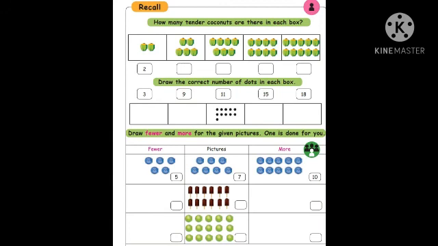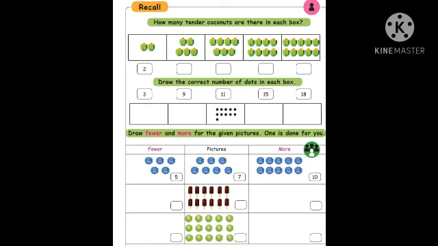Then 15. Next one 18. Got it, children? Next one.